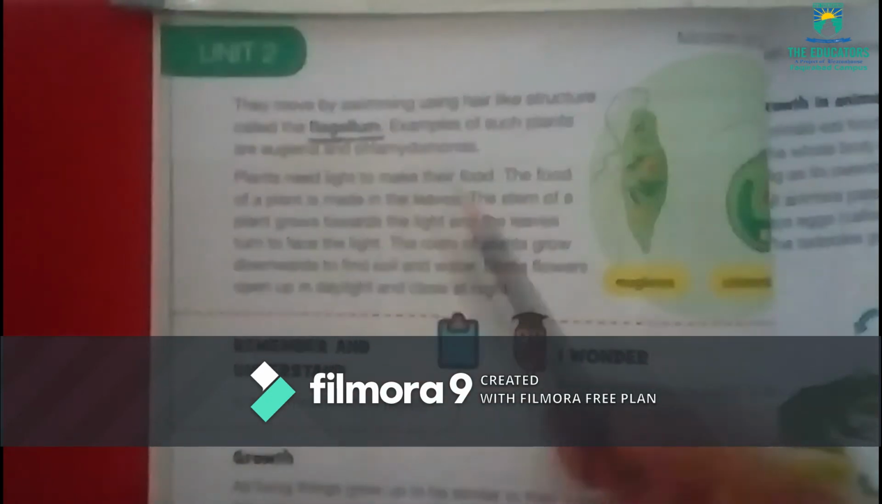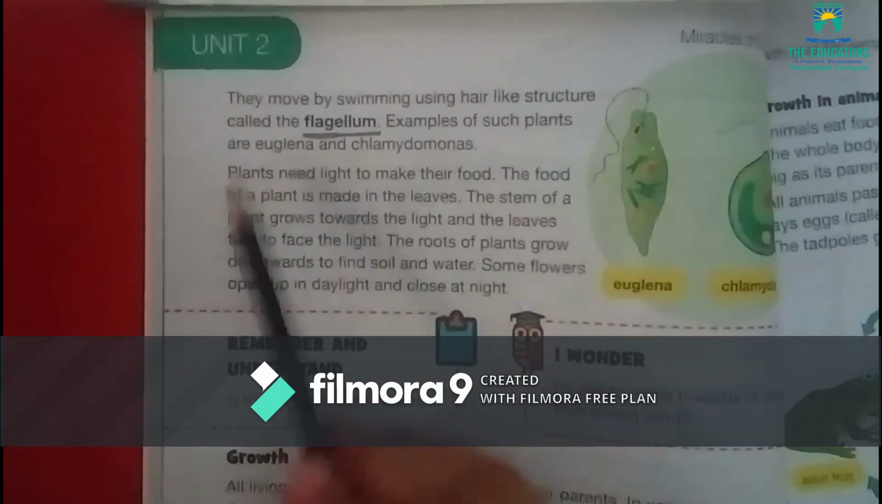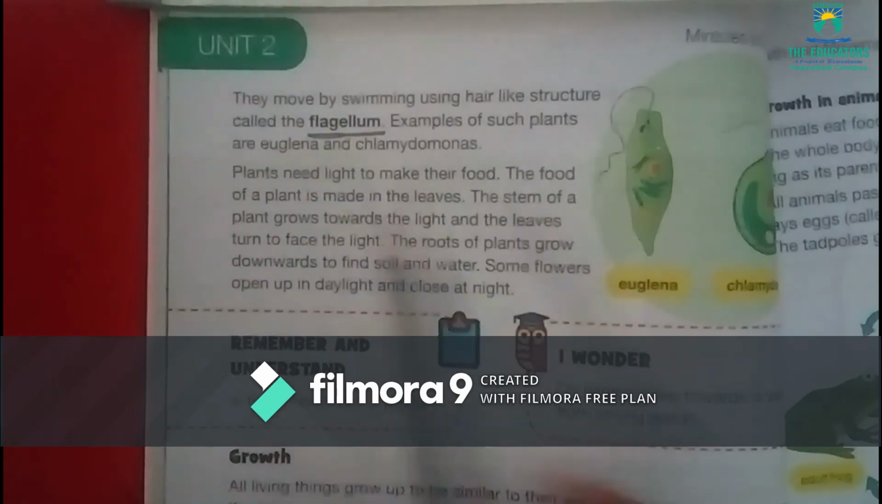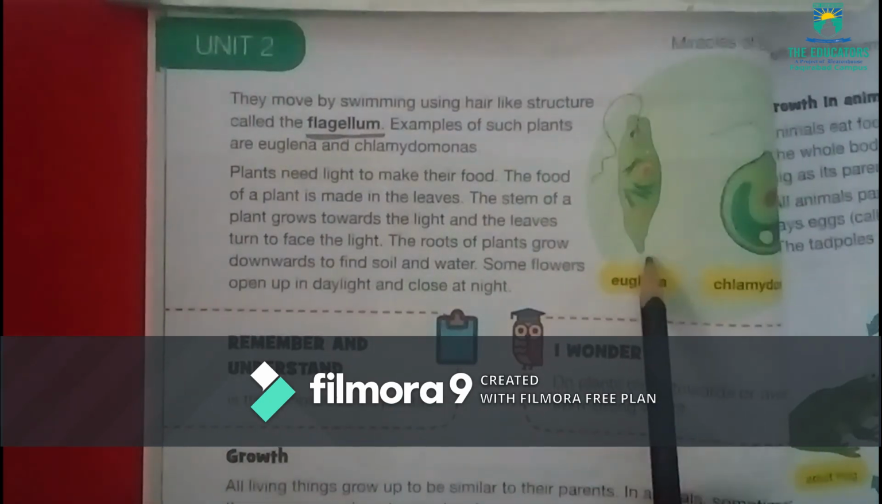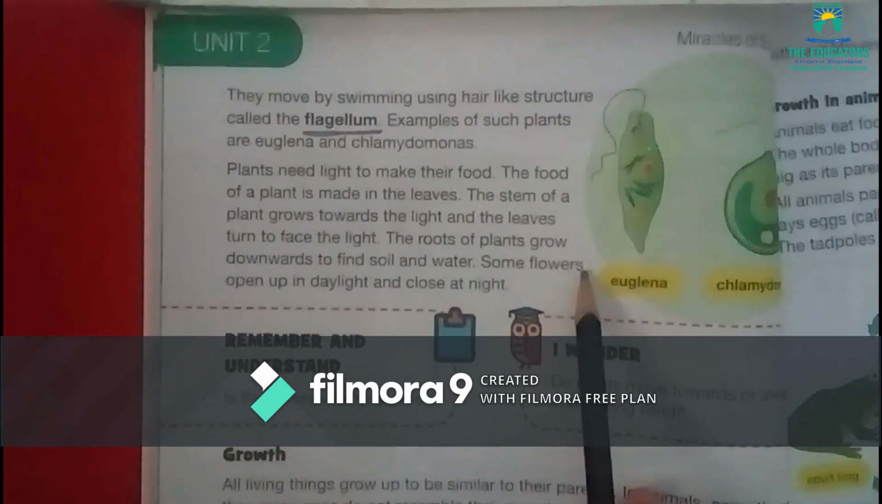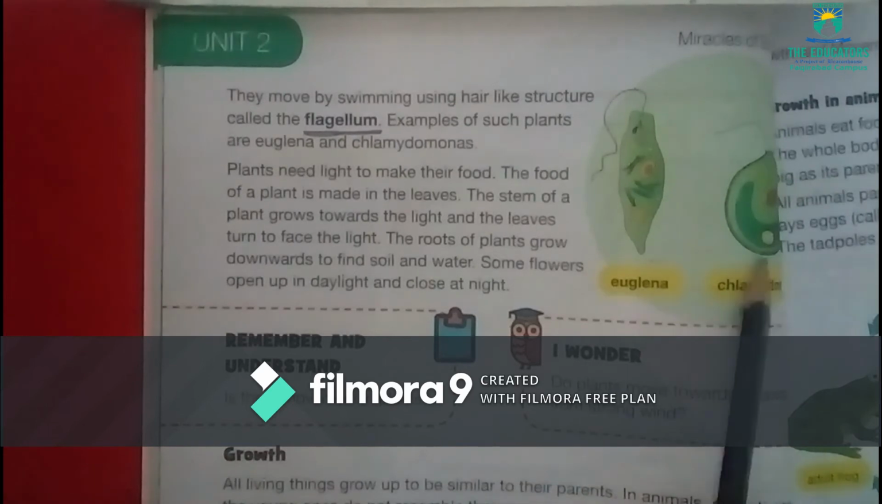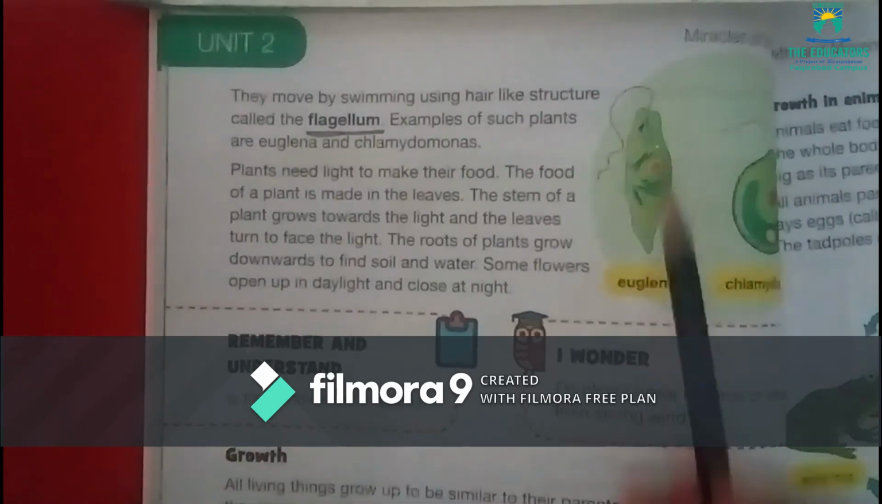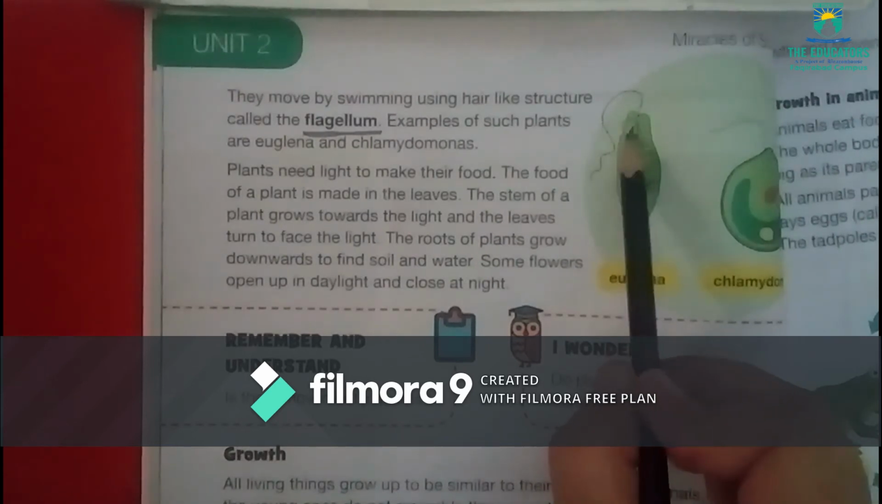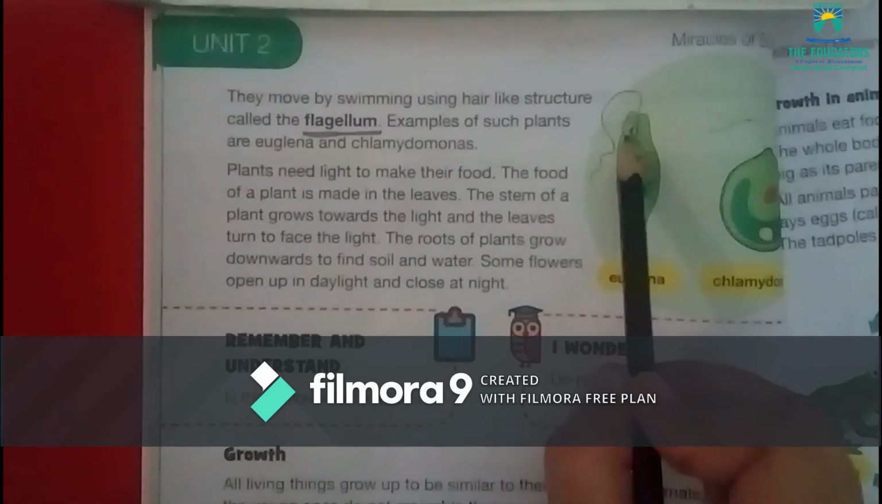Underline this word. Examples of such plants are Euglena and Chlamydomonas. Here is a picture of Euglena and Chlamydomonas. They can move by swimming using a hair-like structure. Here is an eye spot. This part is known as the eye spot.